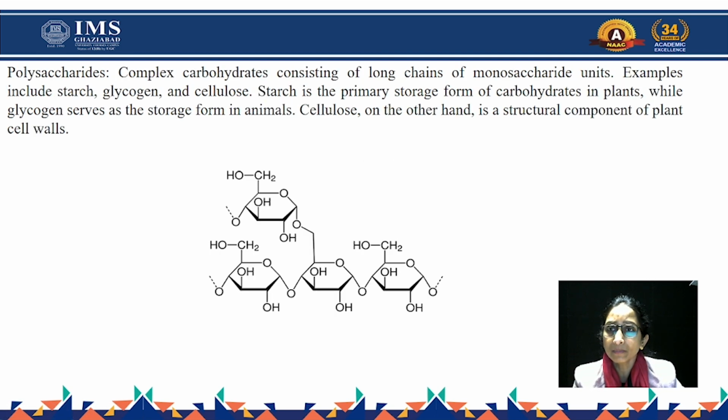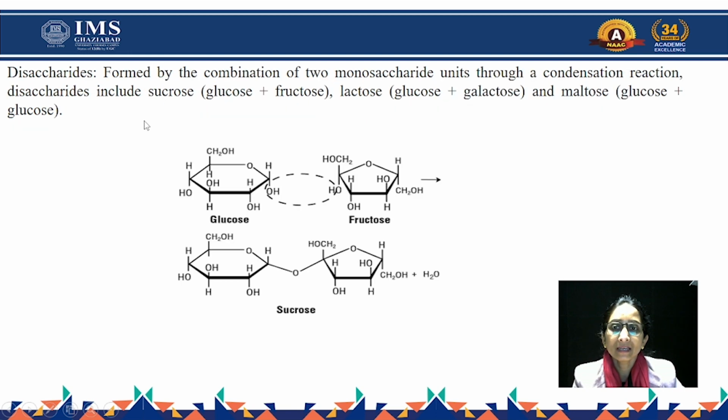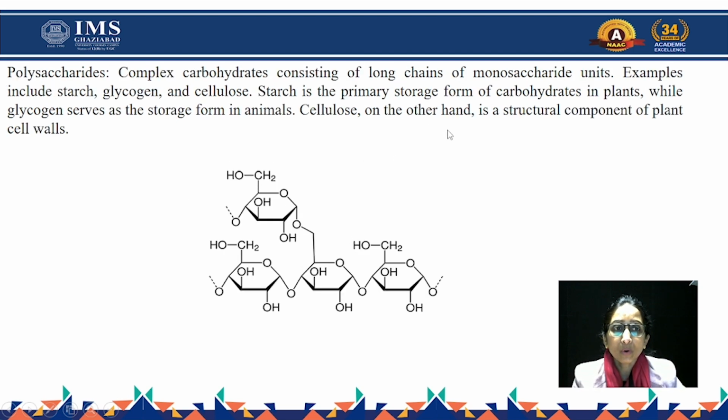Now we come to the polysaccharides. As we discussed, monosaccharides are simple, single monosaccharide units. Disaccharides are formed from two monosaccharide units, and polysaccharides have a number of monosaccharides, about 10 or more. Again, all these units are connected to each other by O-glycosidic linkages with the removal of one water molecule.